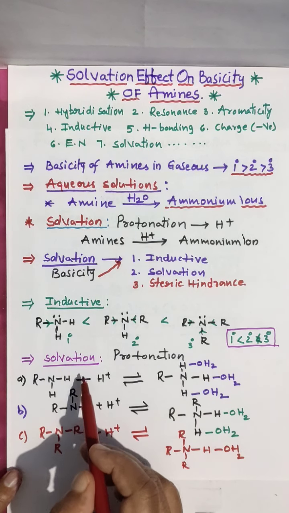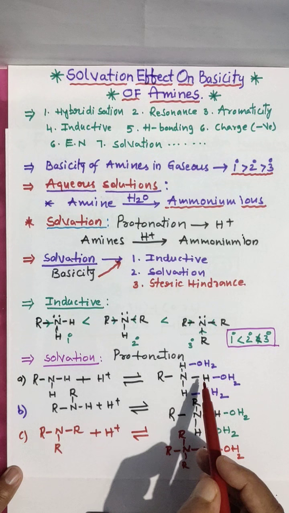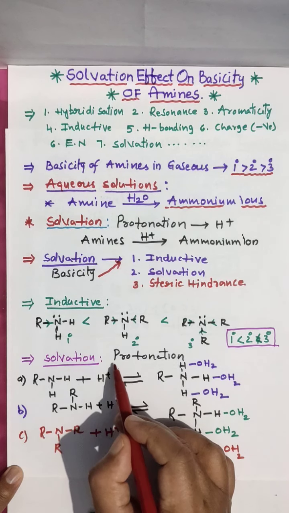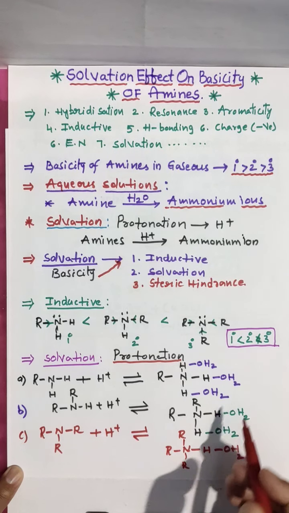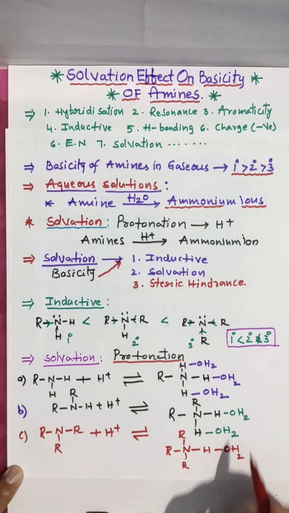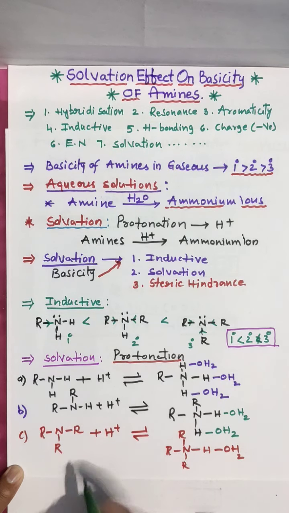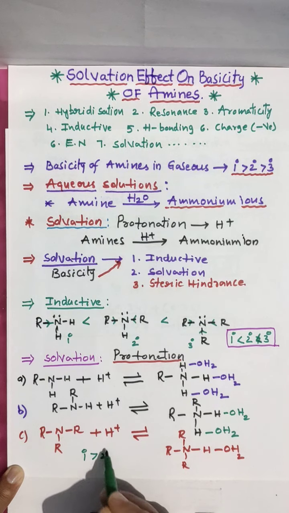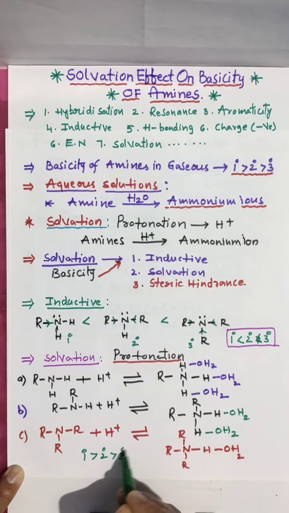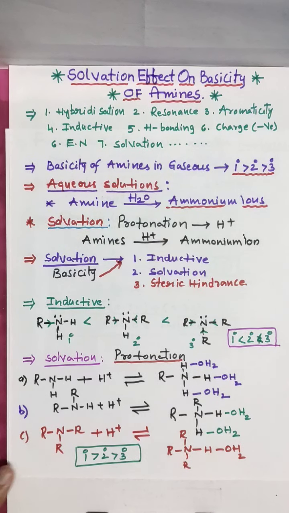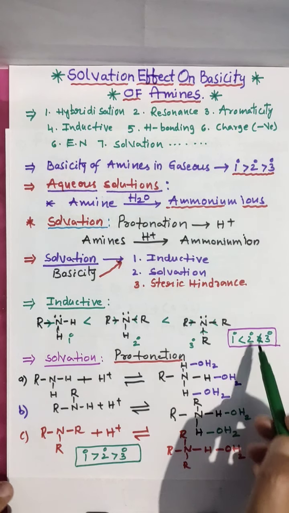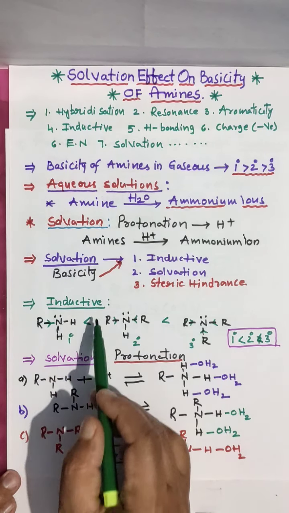This addition of water molecules is solvation, more here than here, and more here than here. Then the order is 1 degree greater than 2 degree, and 2 degree greater than 3 degree, meaning 1 degree amine has more solvation than 2 degree amine, and 2 degree amine more than 3 degree amine. This is inverse to the inductive effect.